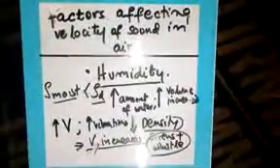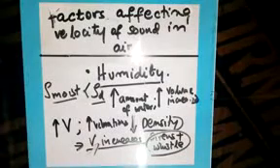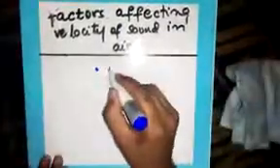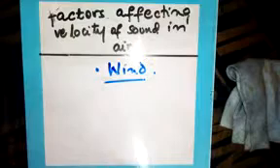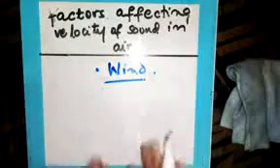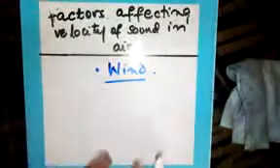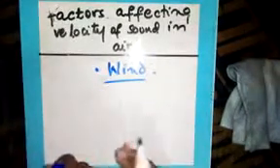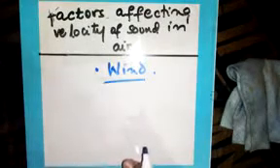Now, after that case, we are going to look at wind. Another factor affecting the velocity of sound in air is called wind. If air is blowing, the blowing air is wind. If the air is blowing, that means the speed of sound is changing.